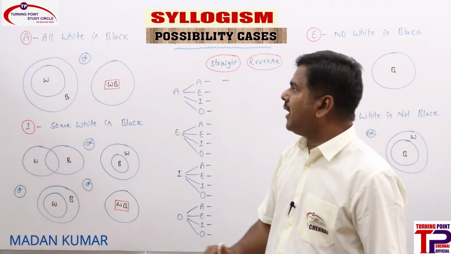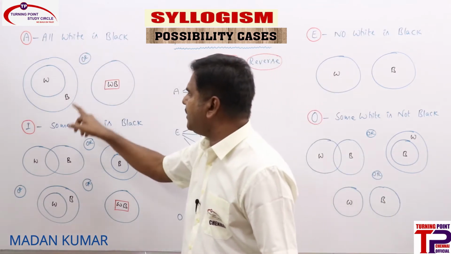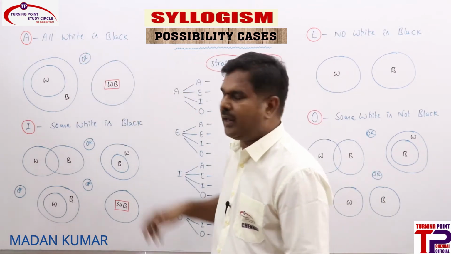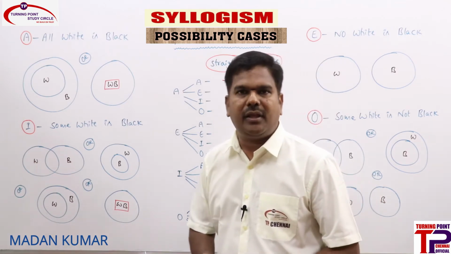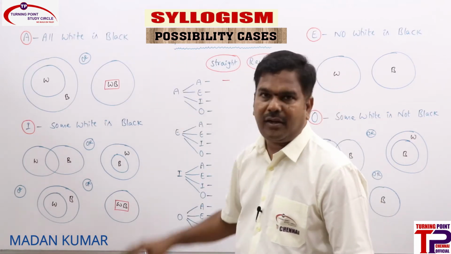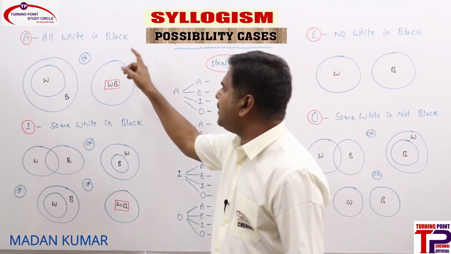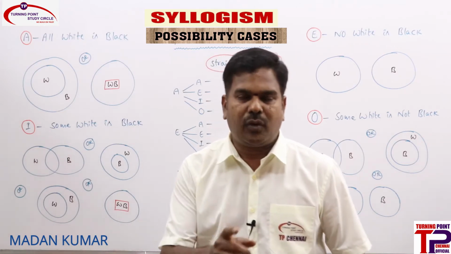Another one, can A reverse be a possibility? Whenever A statement is there, "all black is white" is a possibility. Yes, it is true only. So whenever A statement is there, A straight is not a possibility, A reverse is a possibility. From A statement, can we derive I straight? What is I straight? "Some white is black" is a possibility. Can we go ahead with that one? No, that is what I am saying.